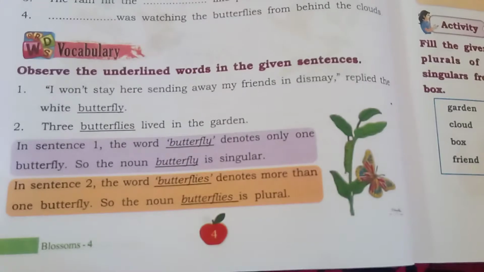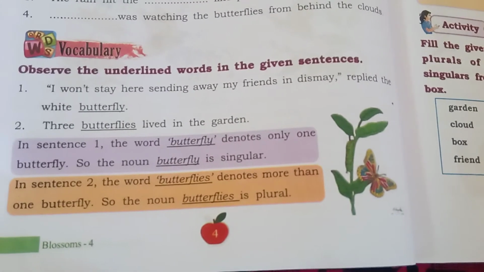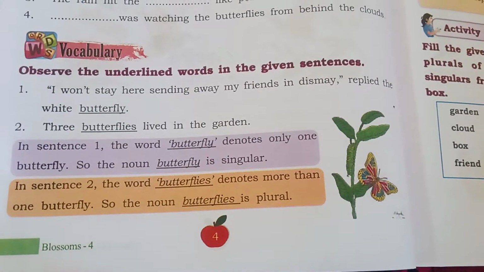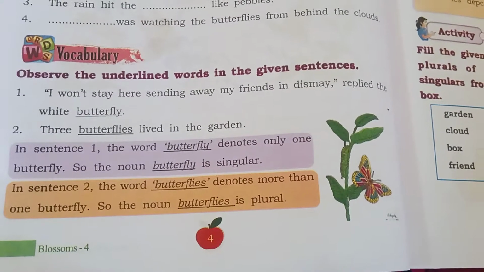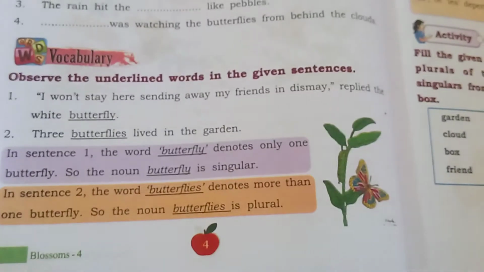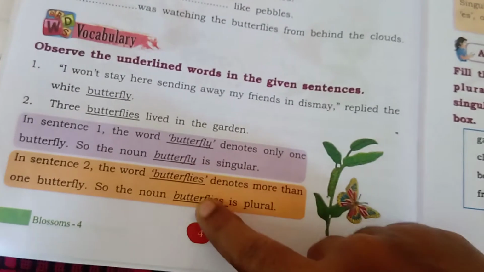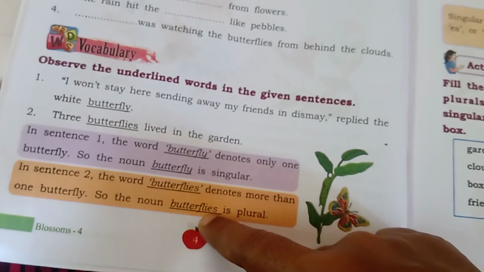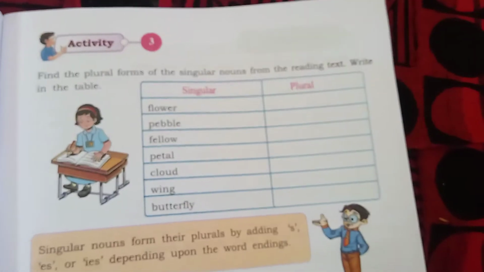Only one butterfly. So, the noun butterfly is singular. In sentence 2, the word butterflies denotes more than one butterfly. So, the noun butterflies is plural. Do you understand? Butterfly is a noun, but here singular noun, only one butterfly, and this is plural noun. This is one of the important points which you have to understand.